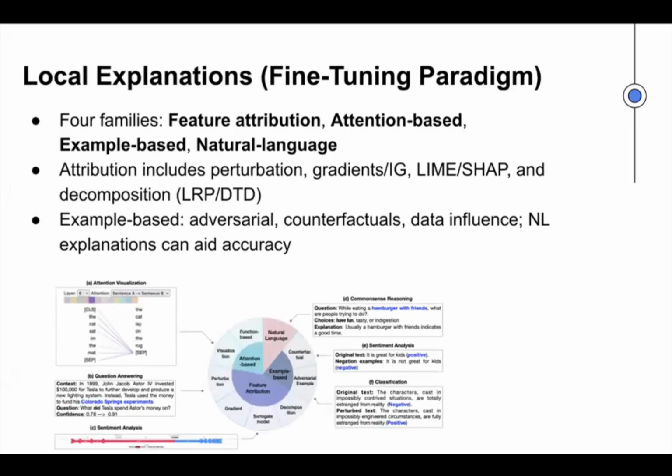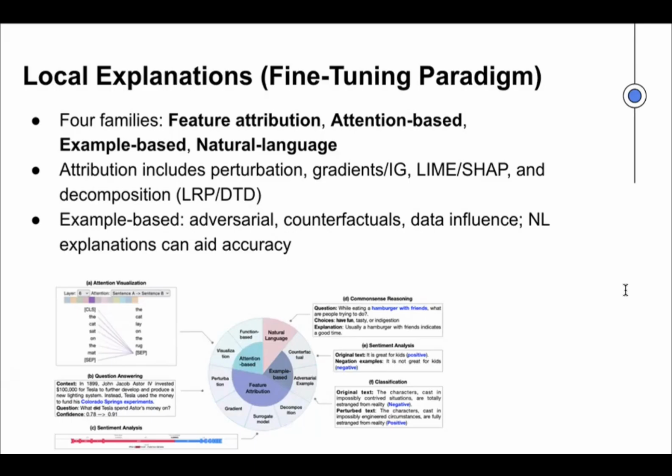Then for the local methods, they try to explain one output, and there are four families. First, feature attributions, which ask which word or part of the input matters most. For example, think about the ingredients, the lamb, the sheep. Another is attention-based: look at the attention map to see which tokens look at each other. Another is example-based, which finds helpful examples, counterexamples, or even adversarial cases that reveal model behaviors. The final is natural language explanations, where the model writes a short reason for its answer.